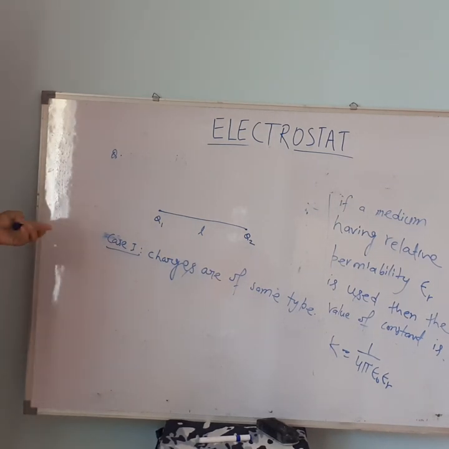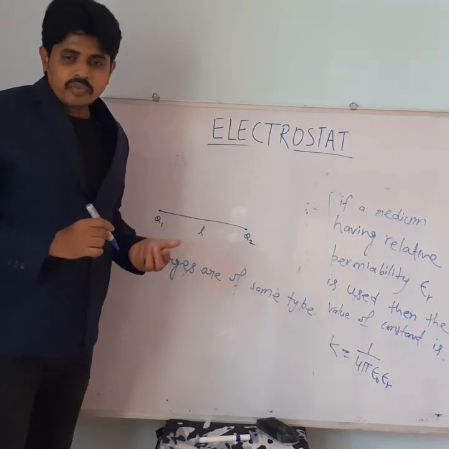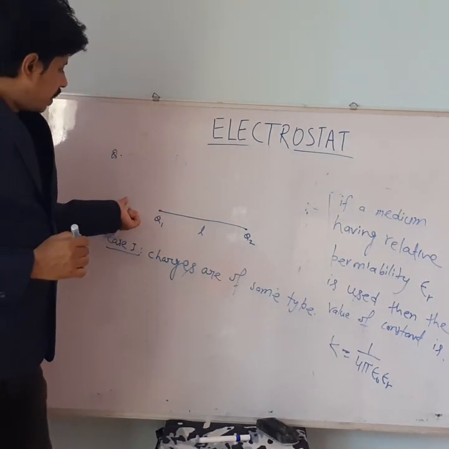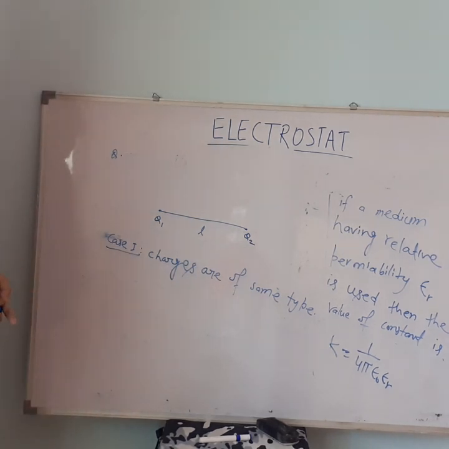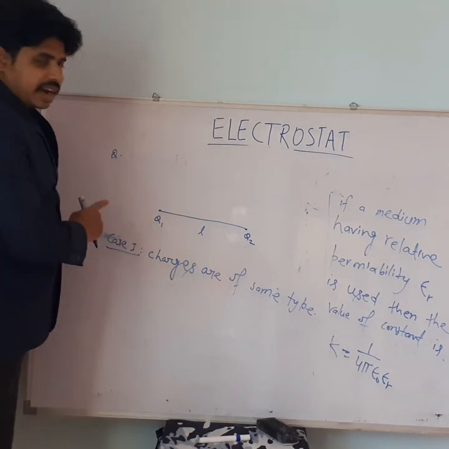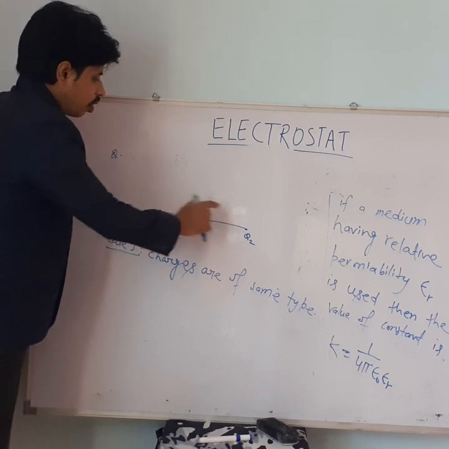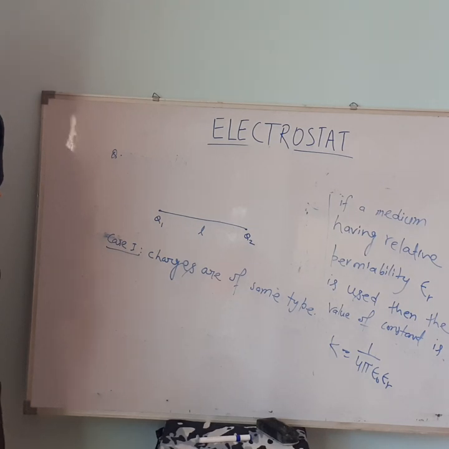Then we have to find the location and the value of a third charge which should be placed such that the system remains in equilibrium. We have to find the location of a third charge which must be placed somewhere along this line of Q1, Q2 such that the system of three charges could be in equilibrium. How will we find it?